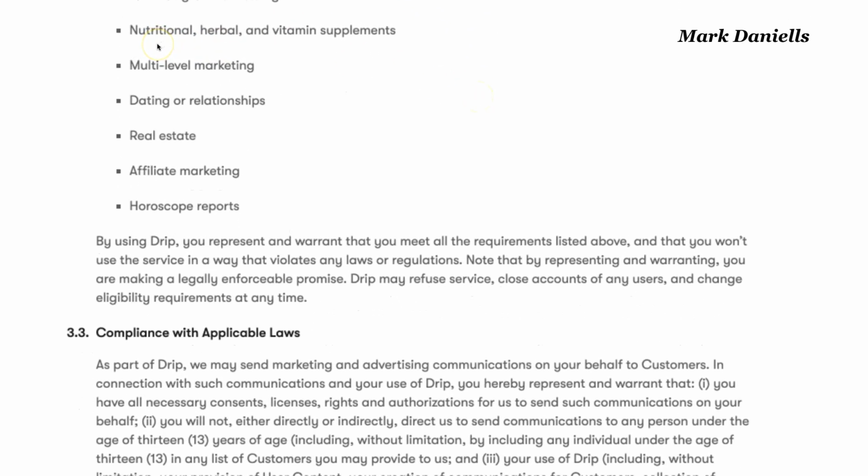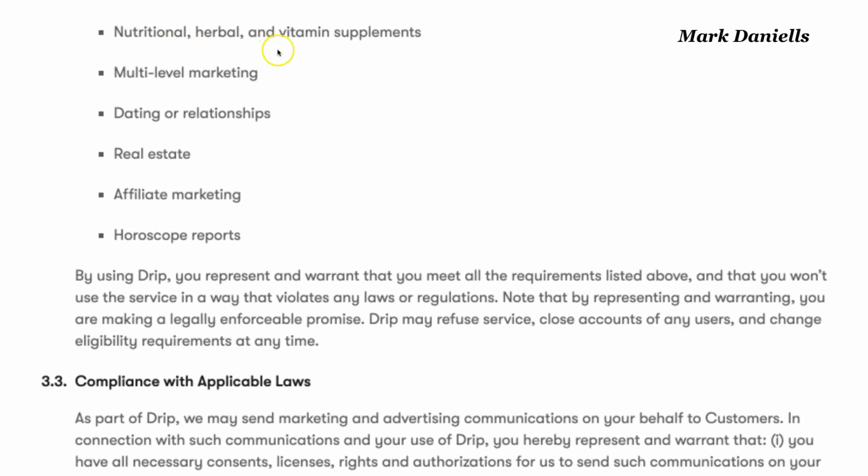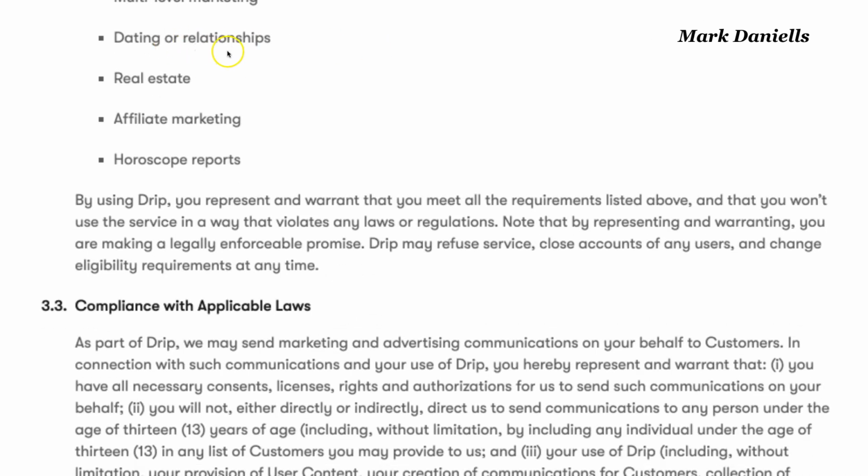Now, if you look here, nutrition, herbal, and vitamin supplements, there's a lot of product that you can sell with herbal nutrition and things like that. Dating and relationships, same thing. Real estate, my gosh, real estate. This is just too much. This, of course, is in addition to affiliate marketing.